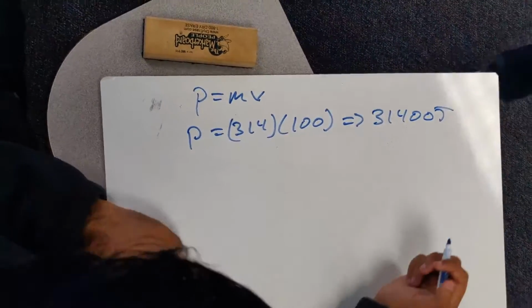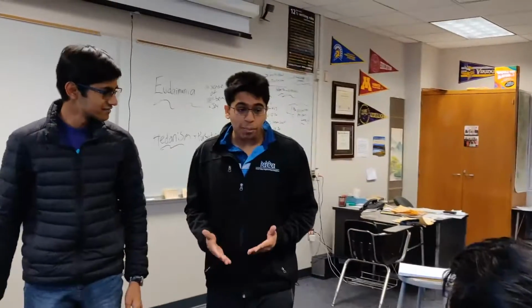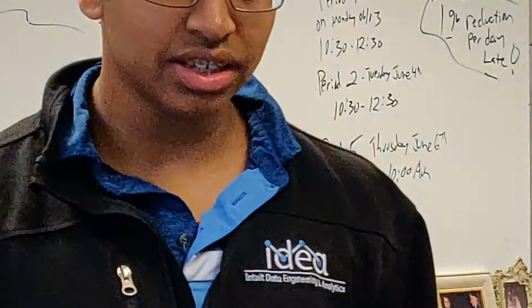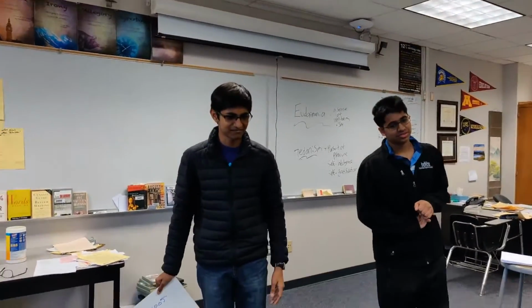314 joules. Yay. No! But I got my multiplication correct. But that's not the problem. The problem is your units. It's not joules? No, it's kilograms meters per second. Oh. Yes, sir. Yo, what about me?